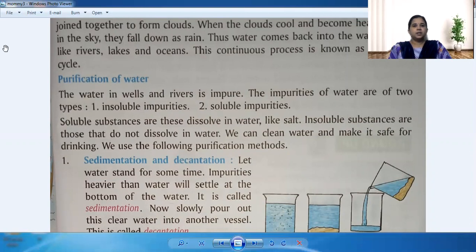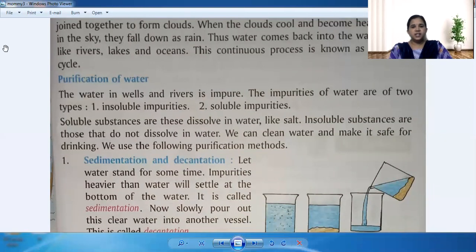But is the water in them purified water? No, we have to clean the water. We have to purify it. What is the process involved in the purification of water? How do we make that water drinkable? Now let us see.